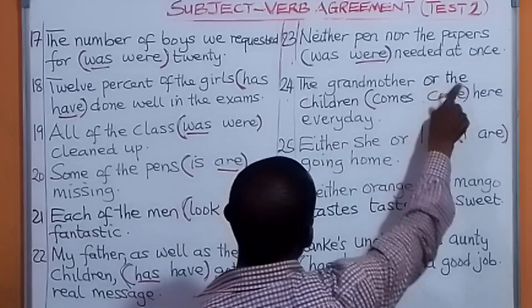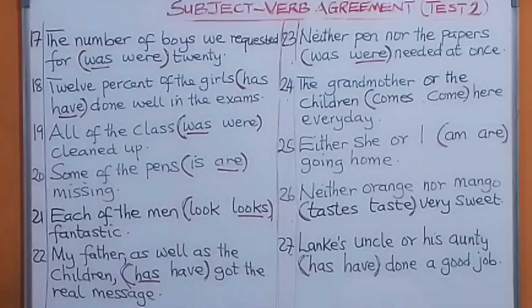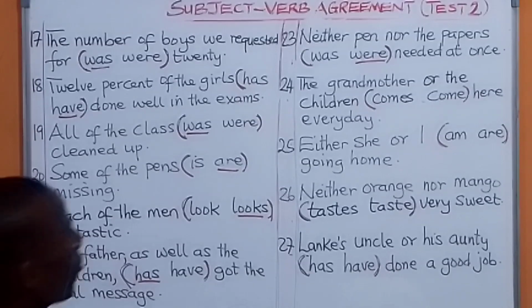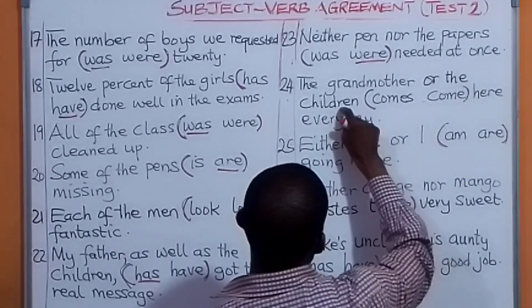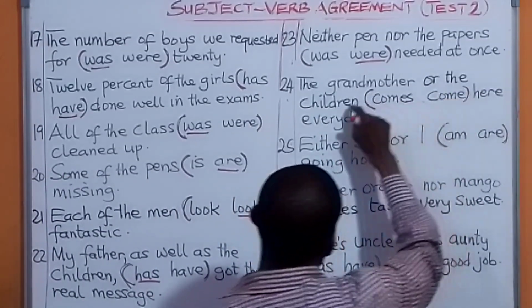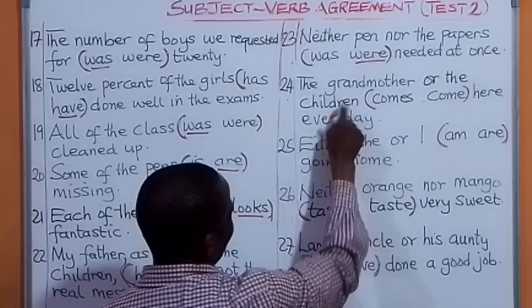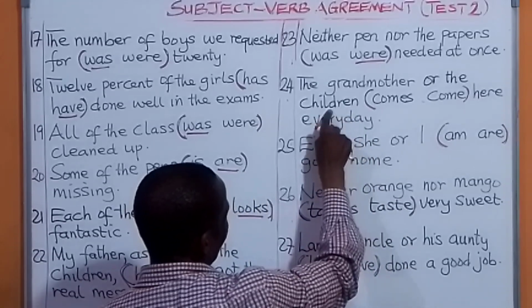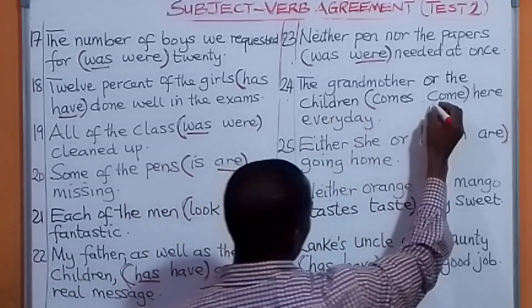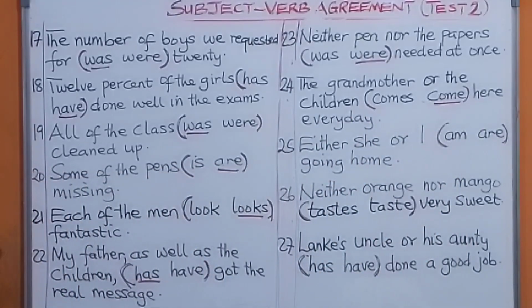Next one, the grandmother or the children. It's the same. You have the grandmother, but the children is coming last. So you are going to follow it up with a plural verb. This is a plural noun. So, follow it up with a plural verb. The grandmother or the children come here every day. Next one.